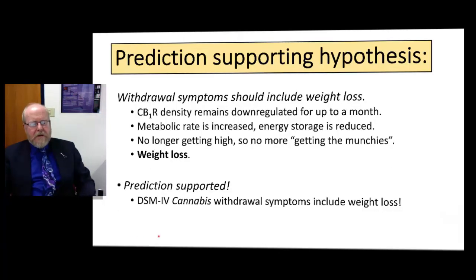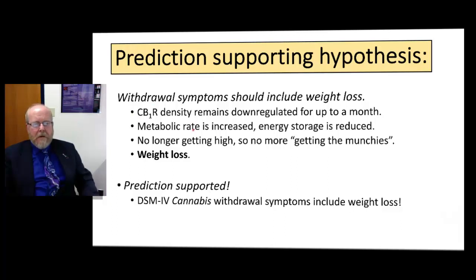So any theory should enable you to make predictions, and those predictions can then be used to test the theory. It turns out that the main prediction here is that when someone uses cannabis and then stops, their withdrawal symptoms will include weight loss. The reason for that is because the CB1 receptor density is still downregulated for some time afterwards.